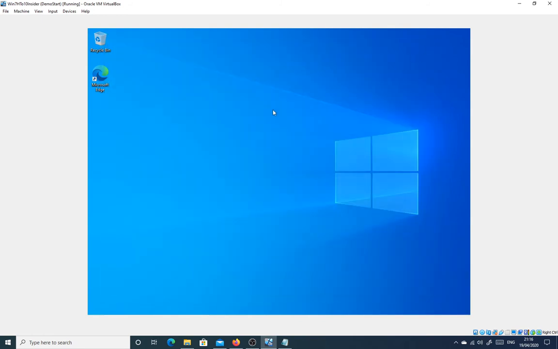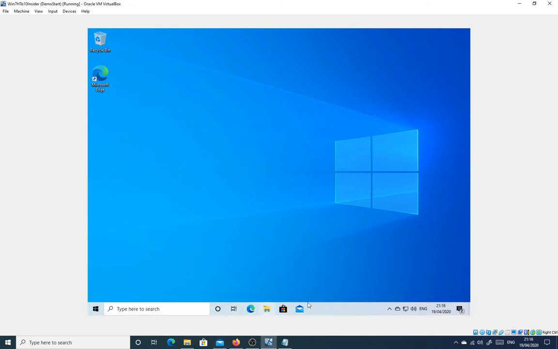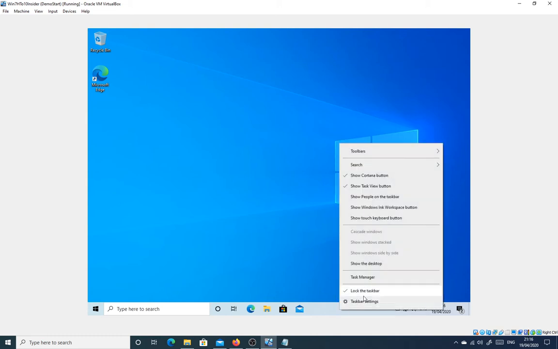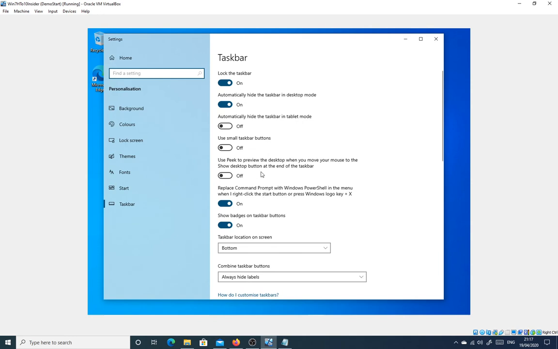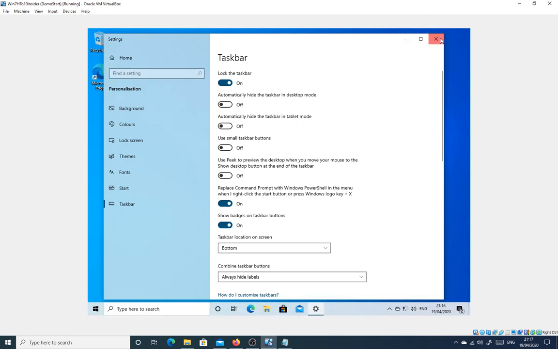And that's it for our detour for the time being. I also notice that my daughter's taskbar is set to collapse by default. We'll just stop that happening for the time being. Right click, taskbar settings, and we'll leave that turned off.